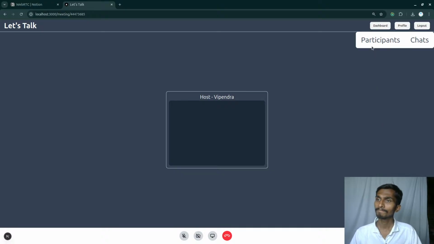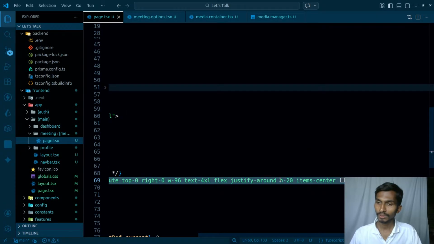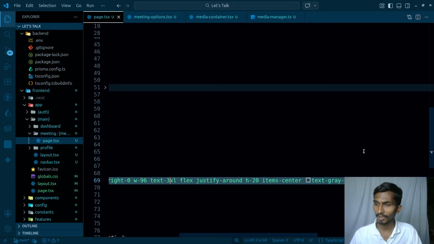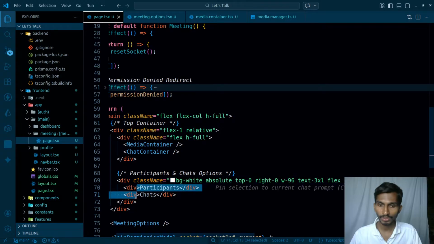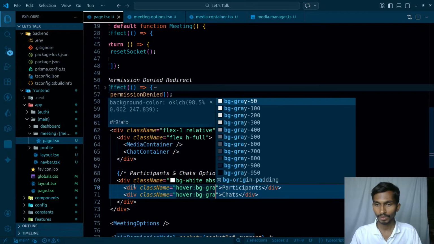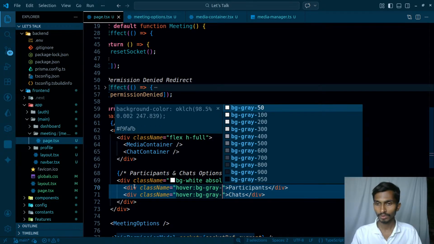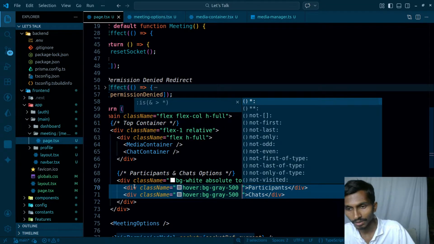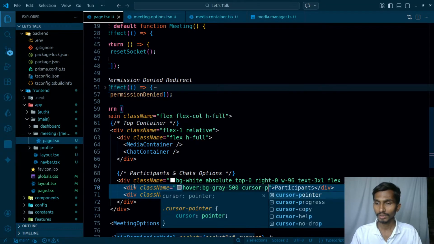How does it look? These are two options. First of all, text is too much, so let's make it 3xl. So this is quite fine. Apart from this, whenever I hover over them, they should have some kind of background color. So coming back to this one, it's time to give them the style. So over here, class name, whenever I hover over them, they should have some kind of bg gray, and that's gonna be around 700. That is, so that's gonna be around 400 or something, or let's keep it 500. I'll see what happens exactly. And cursor is gonna be pointer.